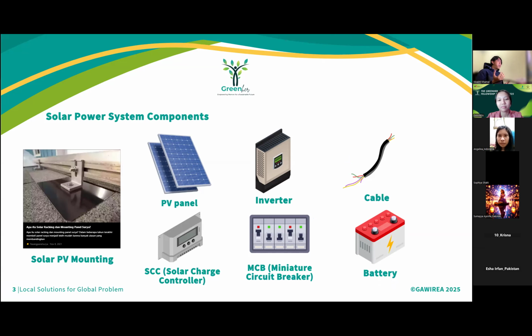The MCB is a protective device that automatically disconnects the circuit when it detects overload or short circuit conditions. This ensures the safety of the entire solar power system and prevents damage to components.